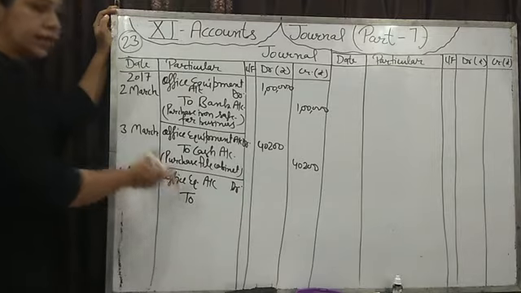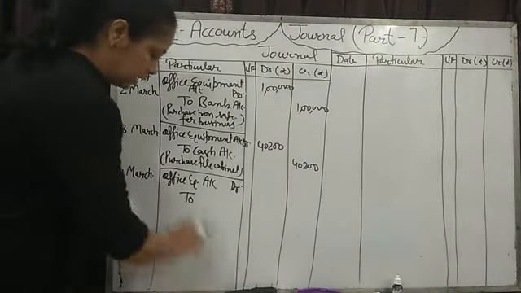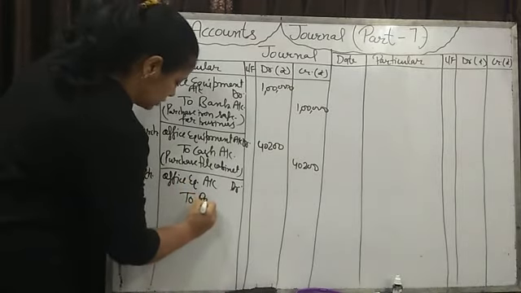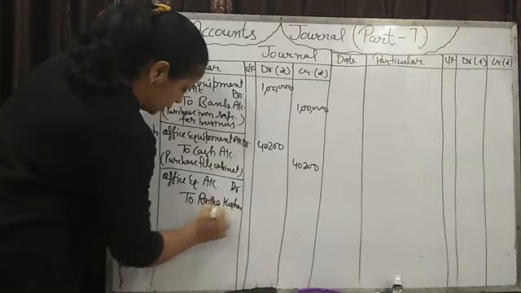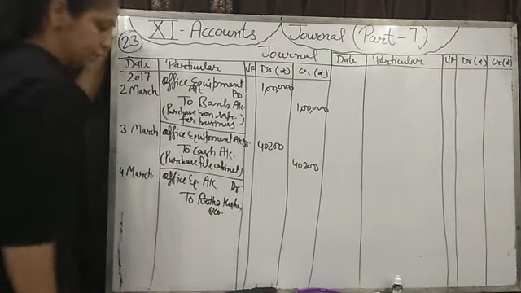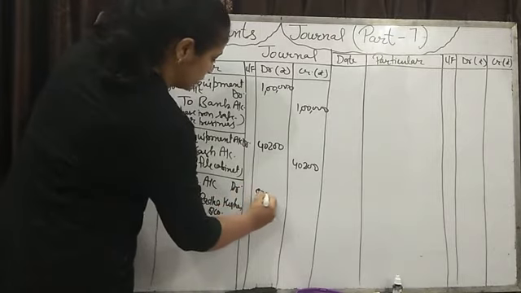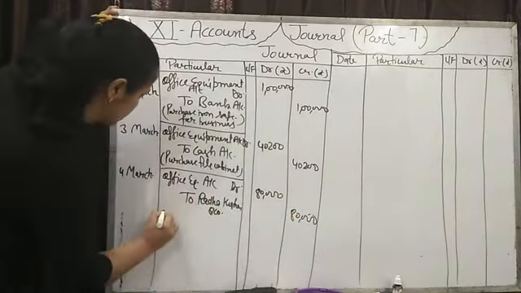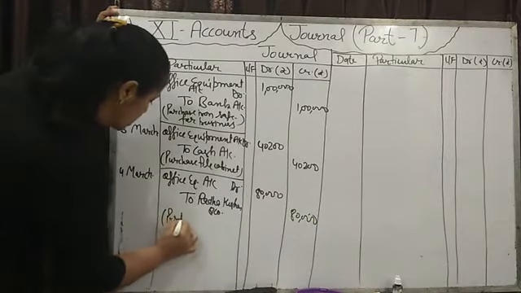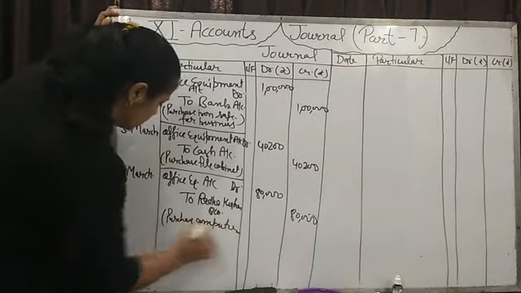Then credit the giver. Who is giving us the computer? Radha Krishnan and Company. How much? It's 80,000. Then write the amount in the debit and credit columns. And in the narration you can write purchase computer on credit.